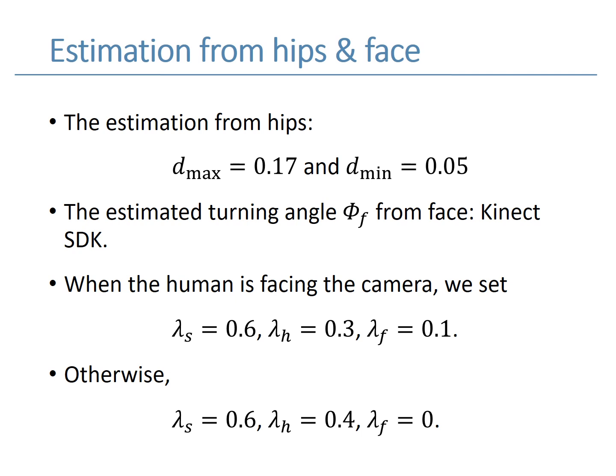We found the best performance when Dmax equals 0.17, and Dmin equals 0.05. We use Kinect SDK to obtain the estimated turning angle from face. Through our experiments, we found 2 setups best fit the cases.